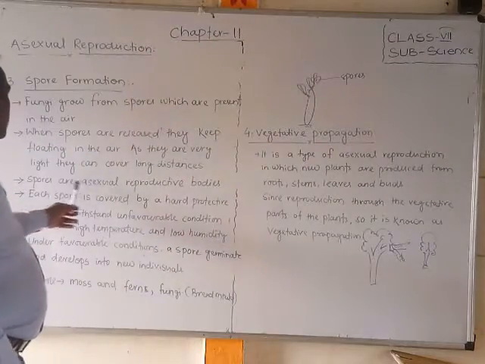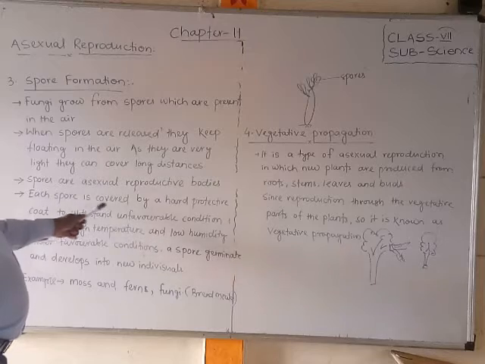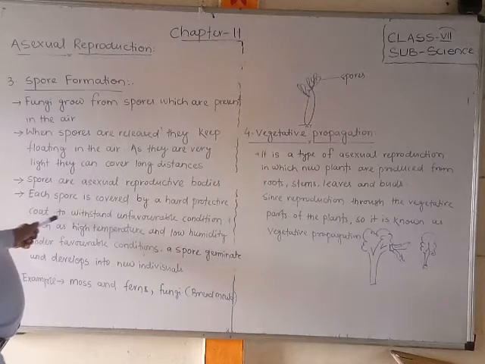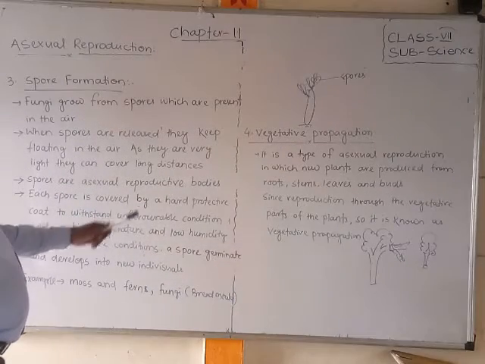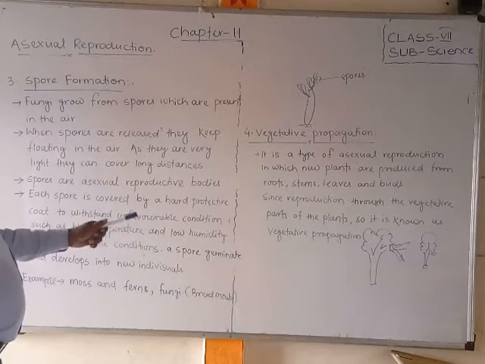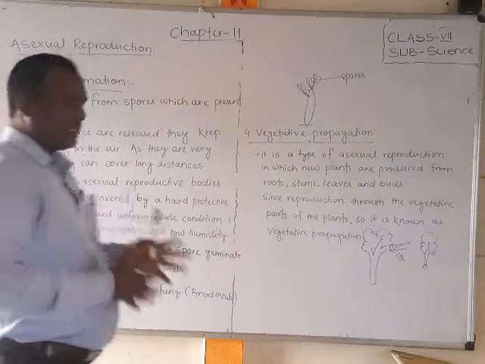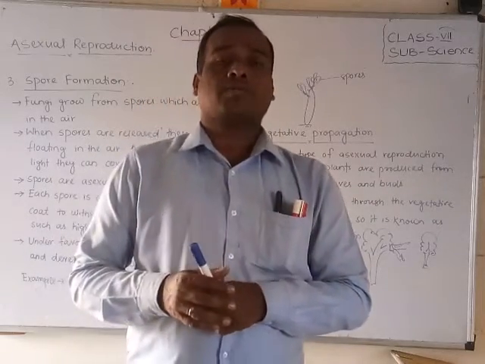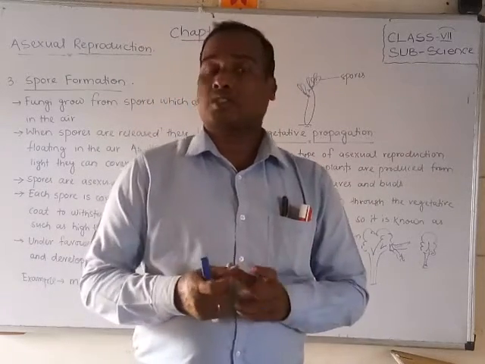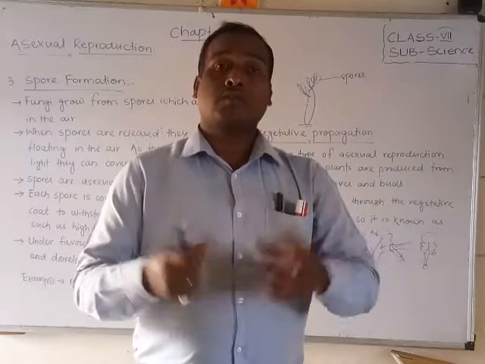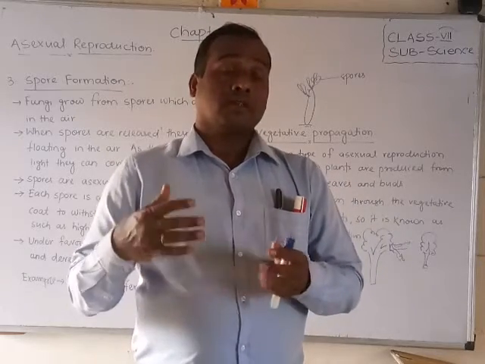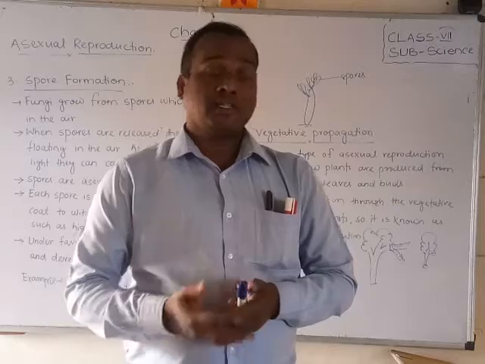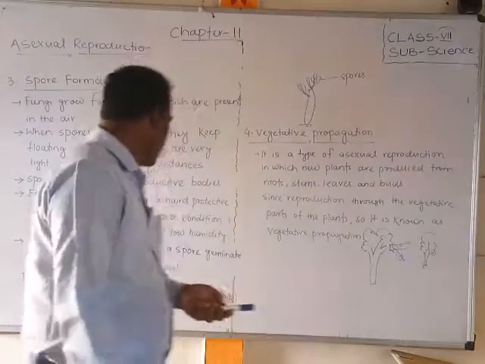Spores are asexual reproductive bodies, each covered by a hard protective coat to withstand unfavorable conditions such as high temperature and low humidity. They are very strong, covered with a hard substance which gives more protection, so they can exist in high temperature and low humidity.